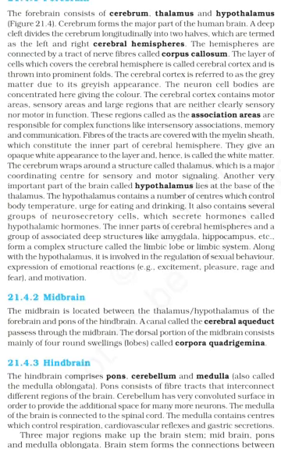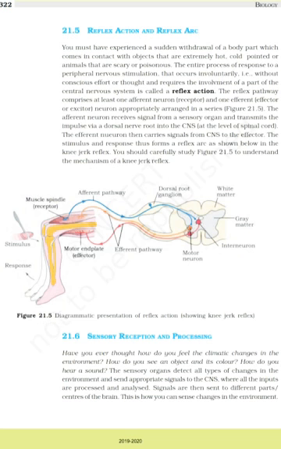Pons consists of fiber tracts that interconnect different regions of the brain. Cerebellum has a very convoluted surface in order to provide the additional space for many more neurons. The medulla of the brain is connected to the spinal cord. The medulla contains centers which control respiration, cardiovascular reflexes and gastric secretions. Three major regions make up the brain stem: midbrain, pons and medulla oblongata. Brain stem forms the connections between the brain and spinal cord.